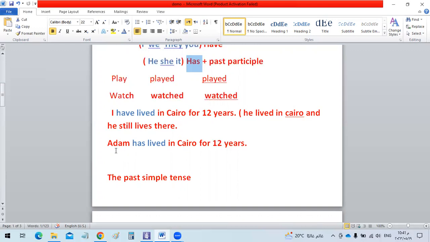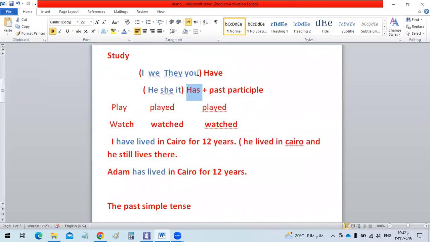Another example, when you say Adam has lived in Cairo for 12 years, that means also that Adam started living in Cairo 12 years ago and he still lives there as well. In this case, we say I have lived and Adam has lived, because singular pronouns take has and plural pronouns take have.